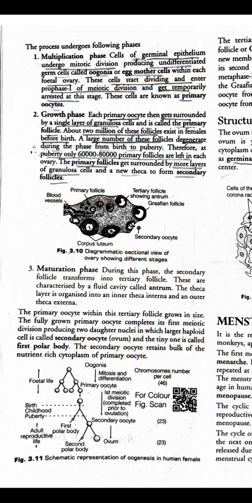Did everyone understand primary oocyte and follicle? Primary oocyte is the nucleus. Primary follicle is the structure which is formed after forming a theca layer, a layer of granulosa cells. Did everyone understand? Any doubt? No, ma'am. Okay.